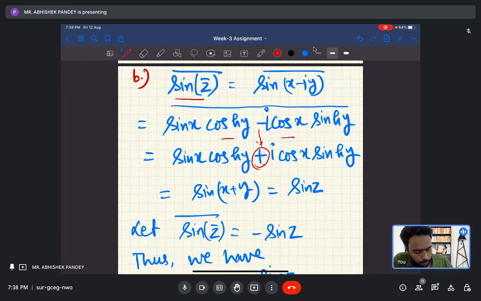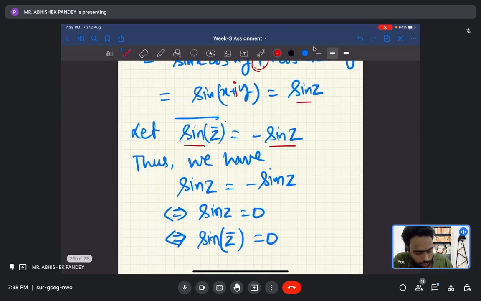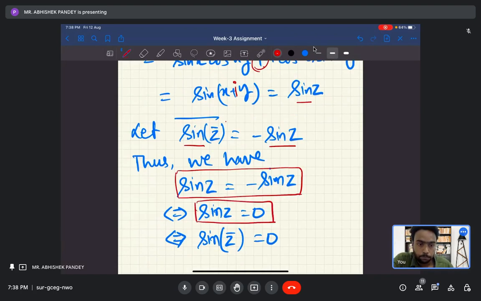So this will be nothing but sin x plus iy, okay? So this is nothing but sin z. Now the question is saying this is equal to minus sin z, and we have calculated that this is equal to sin z, okay? Thus we have sin z is equal to minus of sin z. So this will imply sin z is equal to 0, okay? So this will give if and only if sin z bar is also 0, okay? So this option is true.